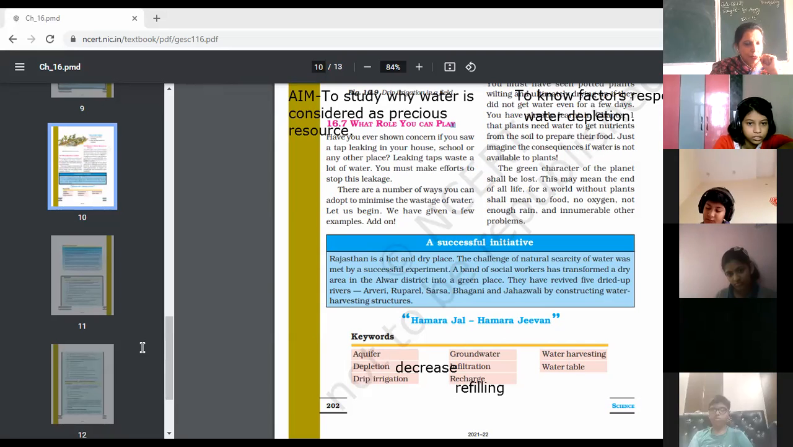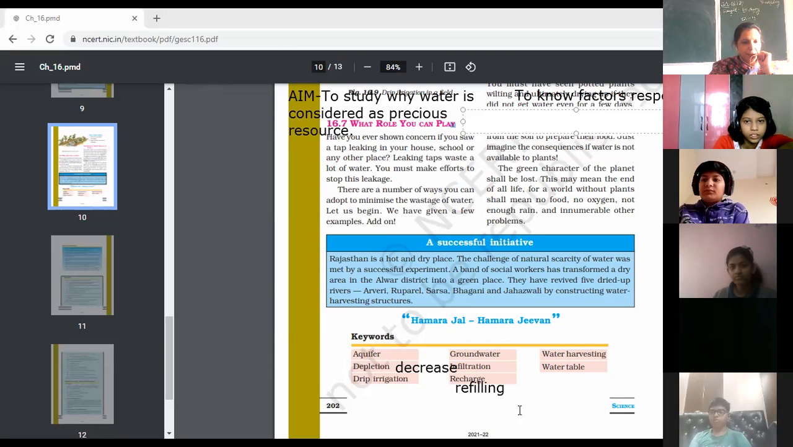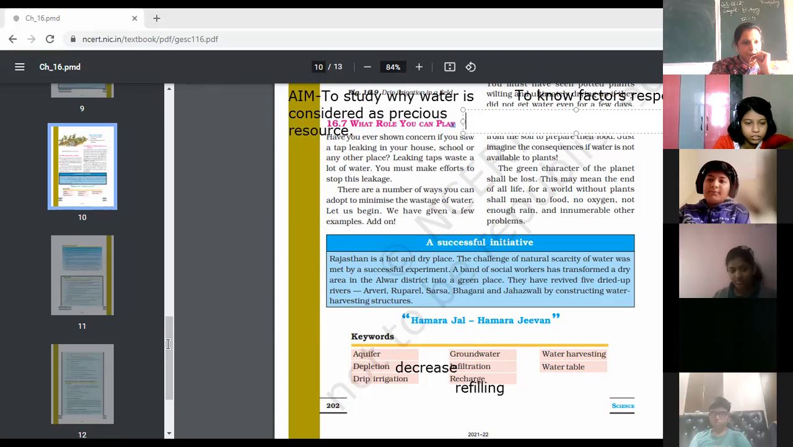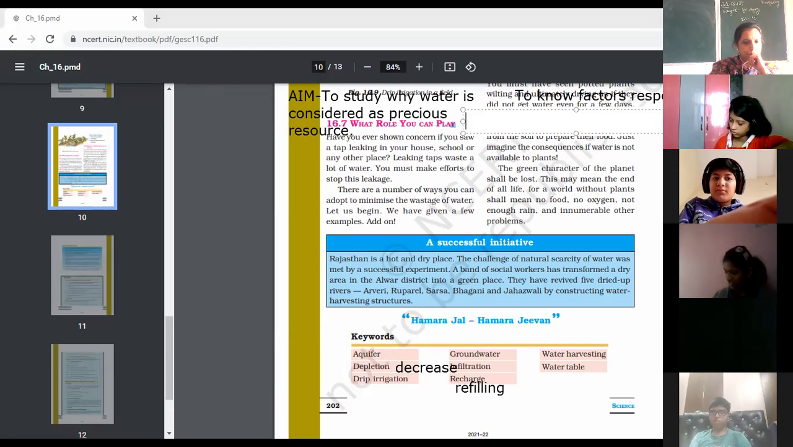So Sejal, Vedika, can I tell? Ma'am, can I tell please? Sejal or Vedika will tell among these two. Kindly unmute. Ma'am, may I tell? Yes, Vedika. Okay, ma'am. The upper limit of this layer is called the water table.